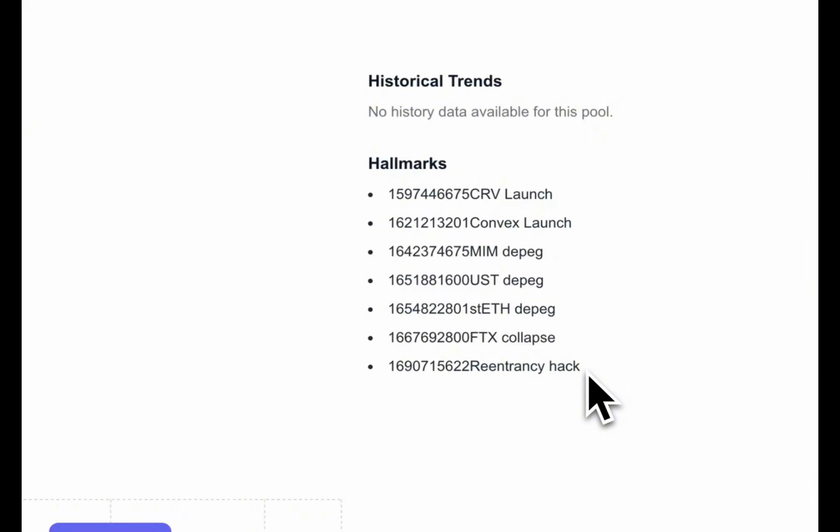Hallmarks are basically major historical events or risk markers for each protocol, like milestones or red flags. For instance, you might see CRV launch, Convex launch, or significant DEPEG events like MEM DEPEG, UST DEPEG, or STETH DEPEG, plus bigger shocks to the ecosystem, such as the FTX collapse or a reentrancy hack. These are all clearly listed, so you can immediately understand what big events this pool or protocol has gone through and what kinds of risks might be lurking in its history.